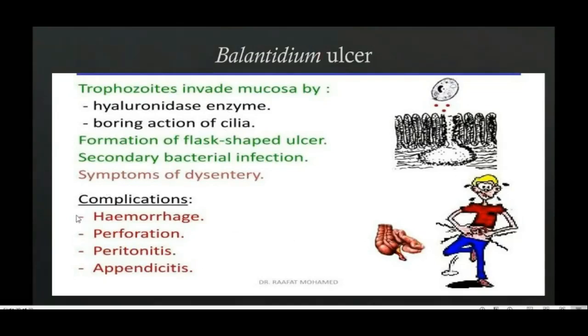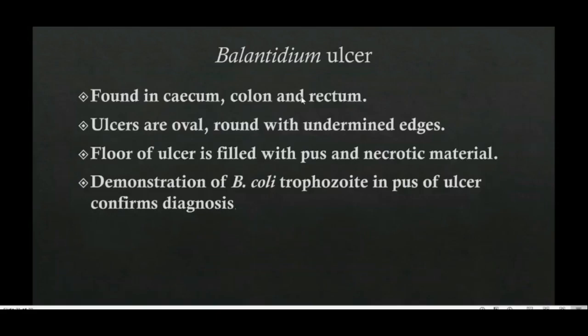So what complications can occur? Hemorrhage, which is nothing but bleeding in the intestine, and perforations, like holes in the intestine. Peritonitis, that is inflammation of the peritoneum, and also appendicitis, which is inflammation of the appendix. These ulcers will be in the cecum region, colon region, and rectum region. Ulcers will be oval or round with undermined edges. And just like Entamoeba histolytica ulcers, here also the ulcer will be filled with pus and necrotic material.